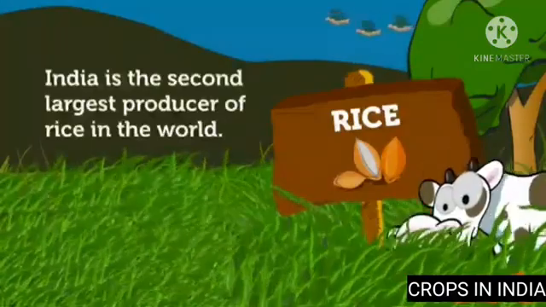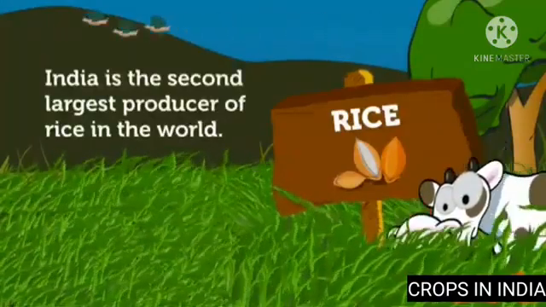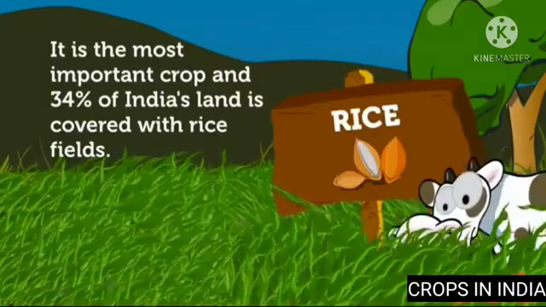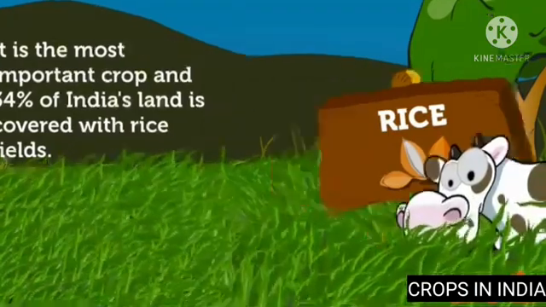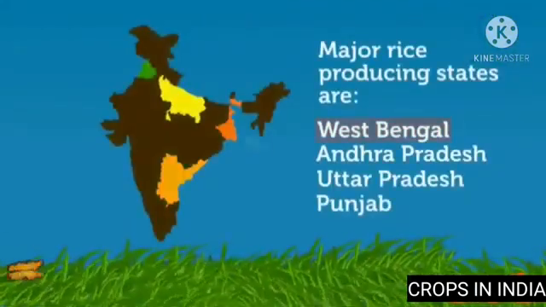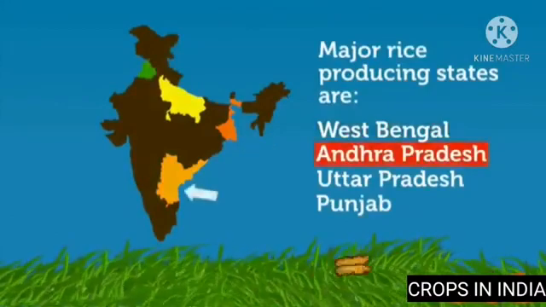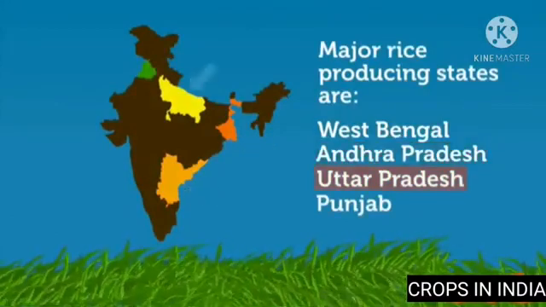First one is rice. India is the second largest producer of rice in the world. It is the most important crop and 34% of India's land is covered with rice fields. Major rice producing states are West Bengal, Andhra Pradesh, Uttar Pradesh, and Punjab.